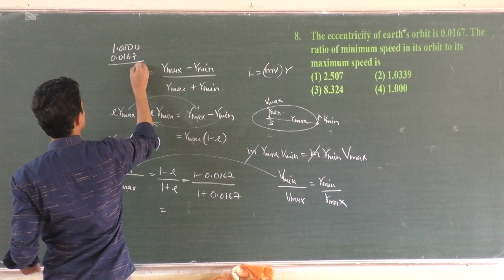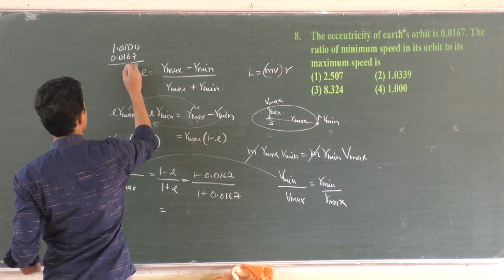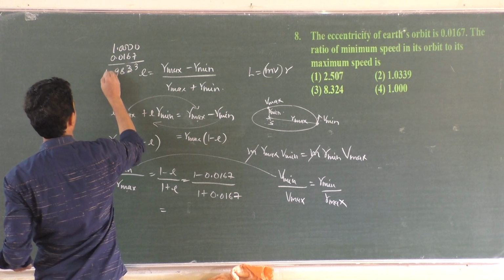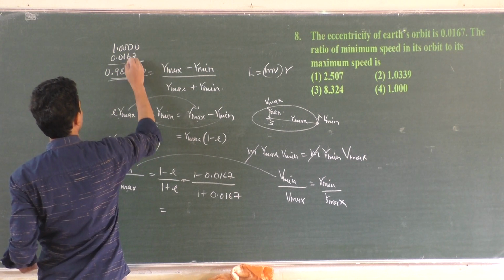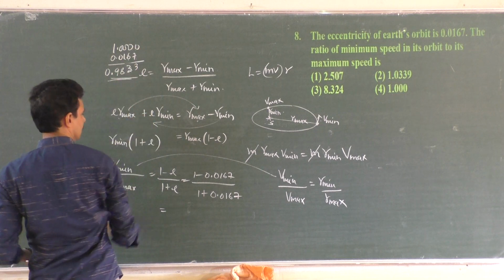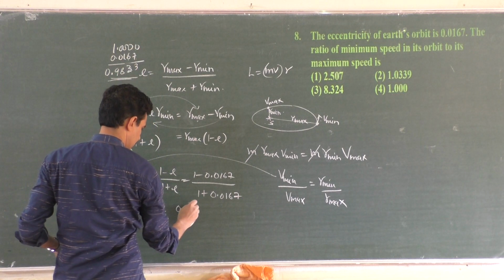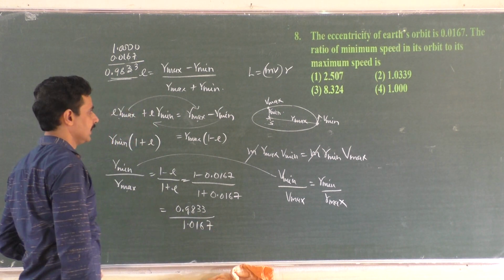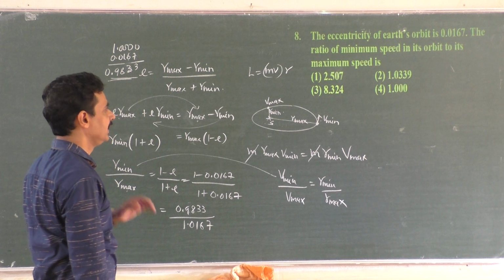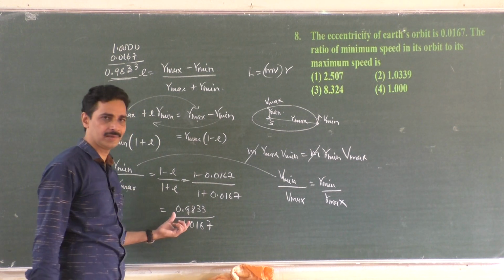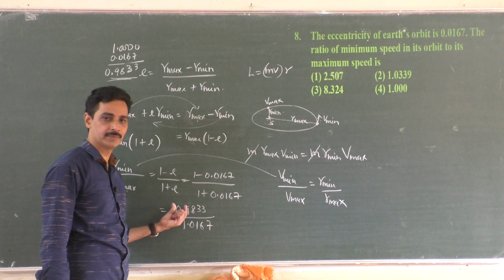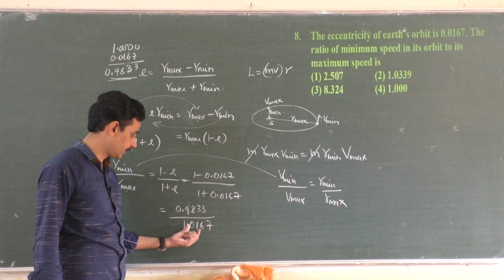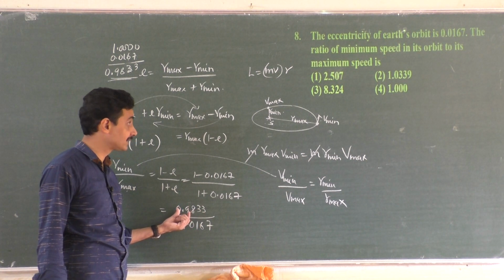1.0167. Then 0.9833, correct? 0.9833 divided by 1.0167. Now the thing is, here we don't have any fraction at all. This should be less than 0.9, right? 1.0167 should be definitely less than 1. 0.9833 divided by a number greater than 1 will give you an answer which is less than 0.98.